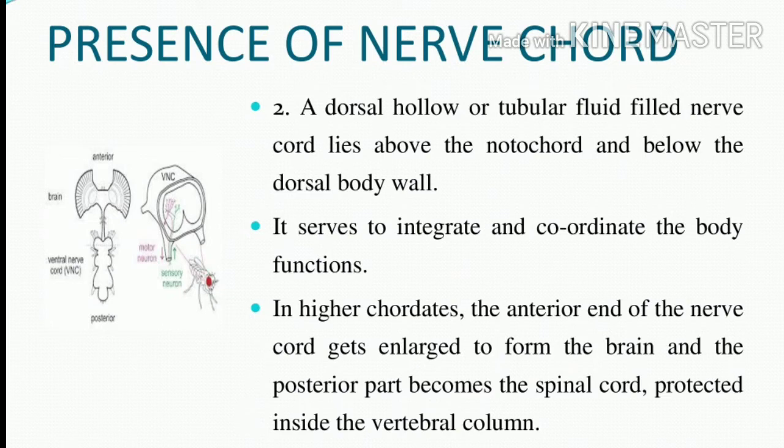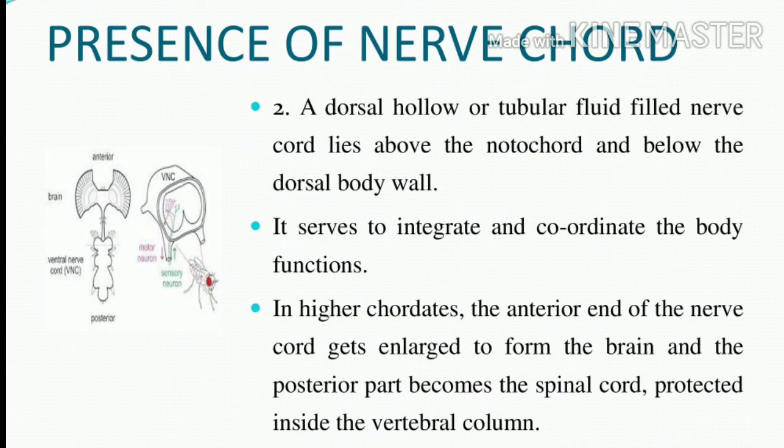What is the structure of the nerve cord? It is a dorsal, hollow, tubular, fluid-filled structure. It is located above the notochord and below the dorsal body wall. It functions to integrate and coordinate the body functions. In higher vertebrates, the anterior end forms a brain and the posterior part becomes a spinal cord. The spinal cord is protected inside the vertebral column. So these are the presence of the nerve cord and its functions. Now we have completed the second characteristic.